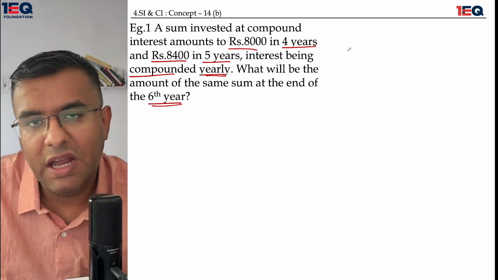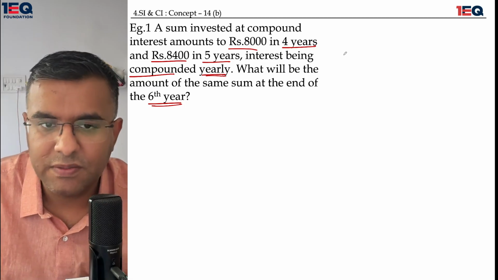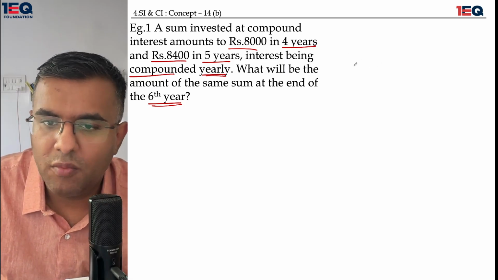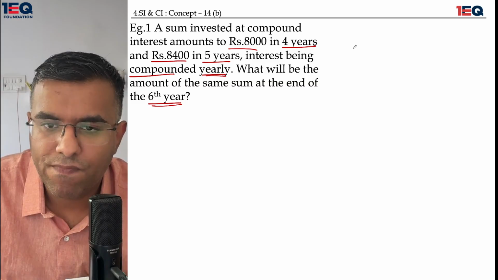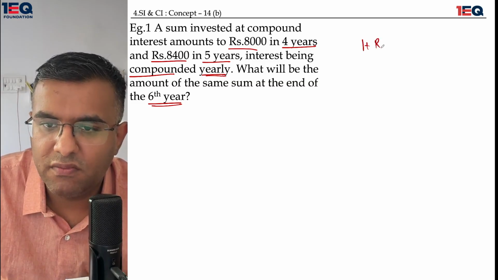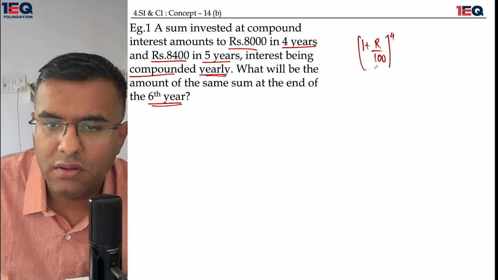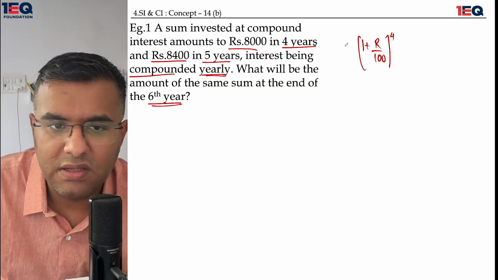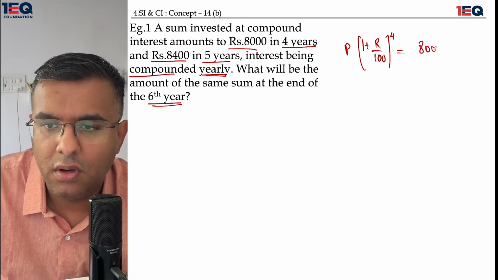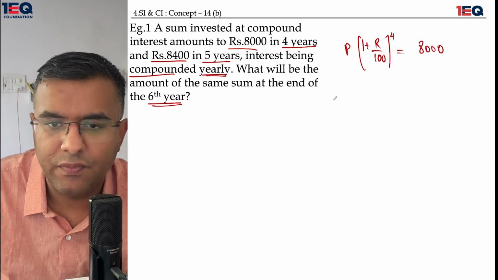So I will be using the standard formulas in this. We have a component of 4 years. There is this situation of principal times 1 plus r upon 100 raised to the power 4, amounting to 8,000 rupees.